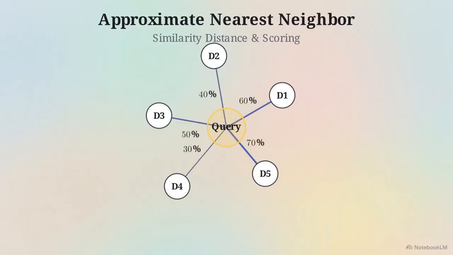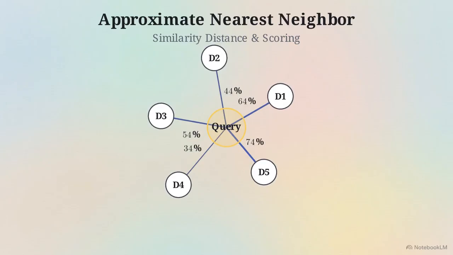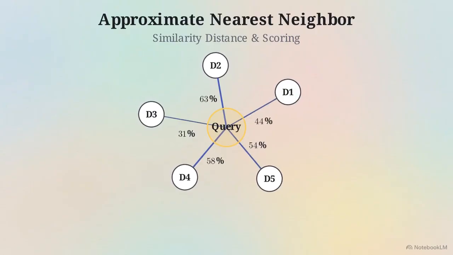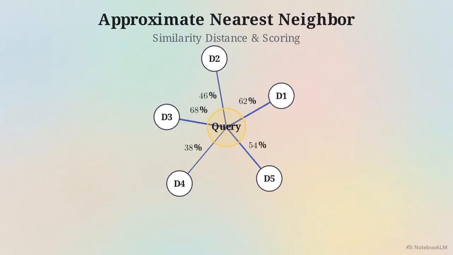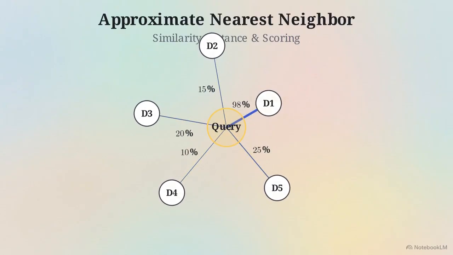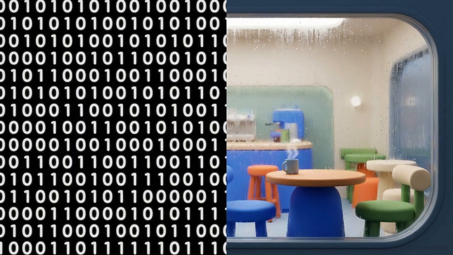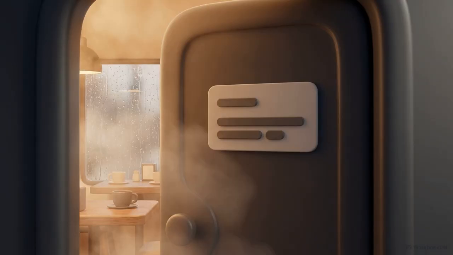The system calculates the mathematical distance between your beacon and the cluster's data points. By measuring this similarity distance, it scores each result, highlighting the highest alignment as the winner and filtering out partial matches. Replacing rigid yes or no logic with this similarity distance is what allows a computer to finally grasp nuance and context. The system delivers the result that resonated most strongly. Inside room 402, we find the exact rainy cafe atmosphere we were looking for.